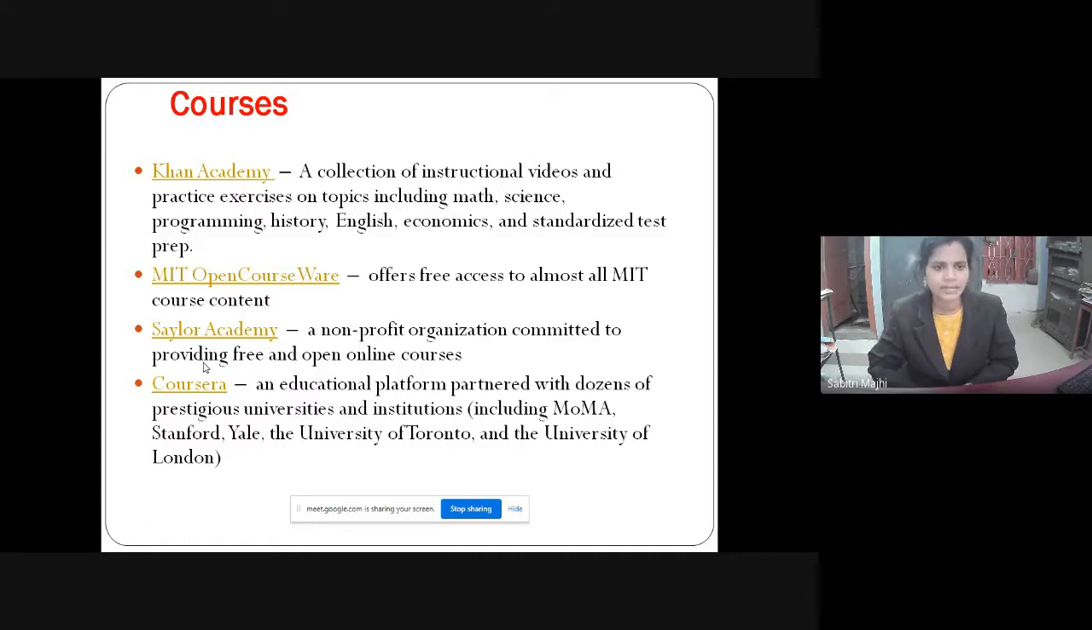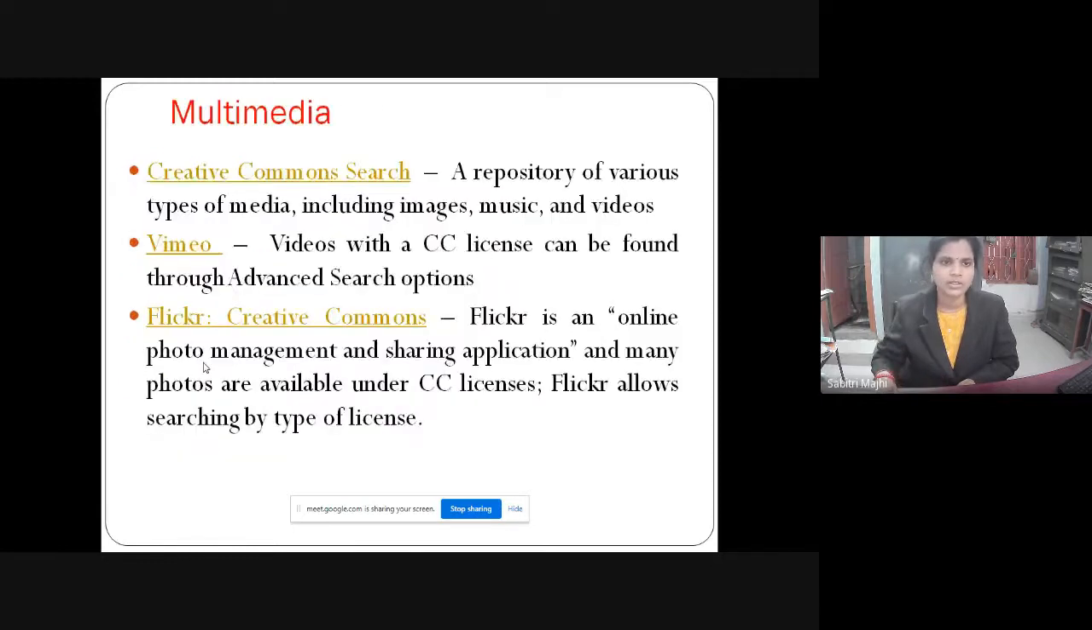Then Saylor Academy, a non-profit organization committed to providing free and open online courses. Coursera is very popular, an educational platform which partners with dozens of prestigious universities and institutions, including Stanford, the University of Toronto, and the University of London.